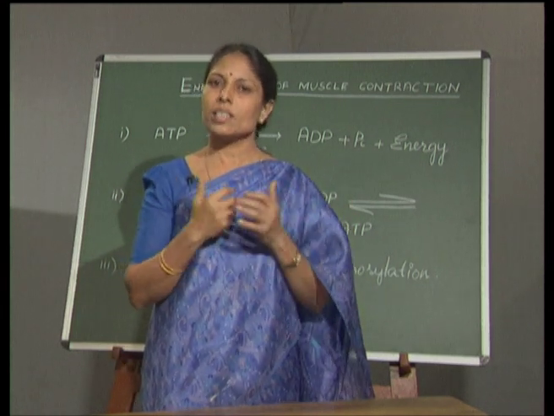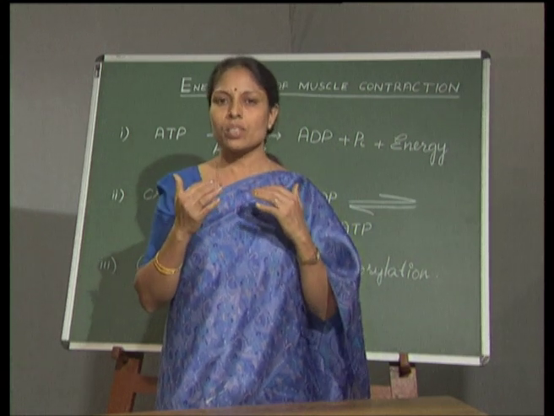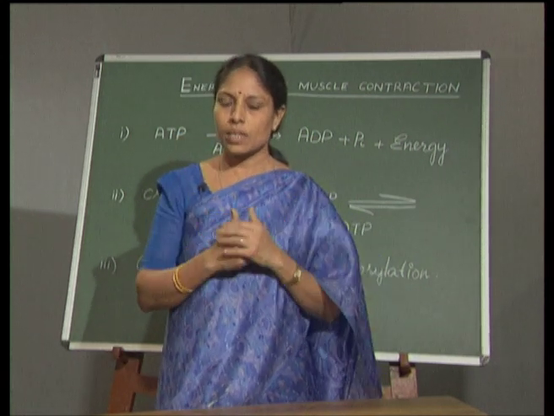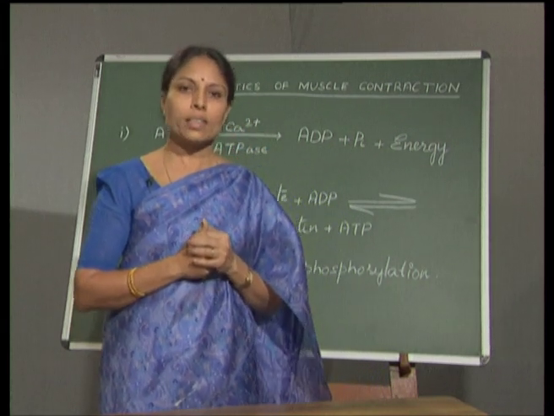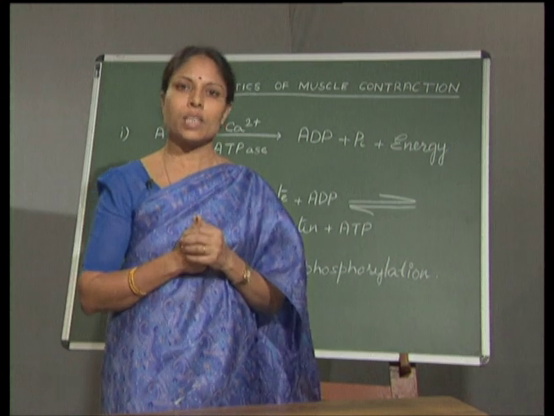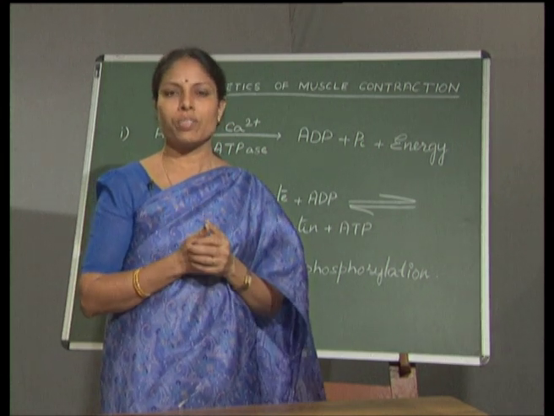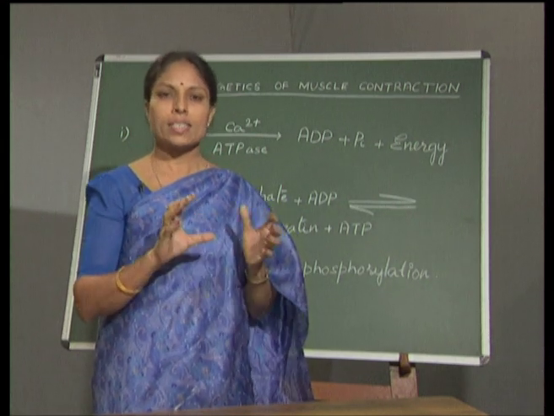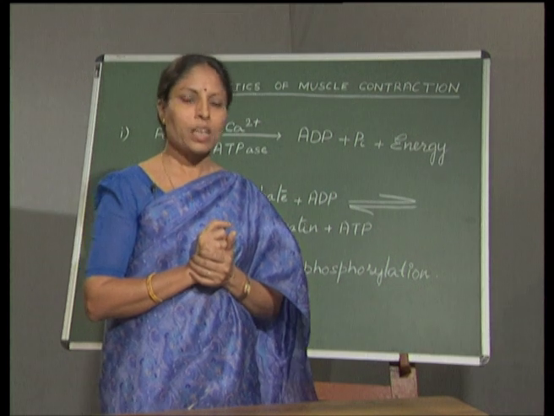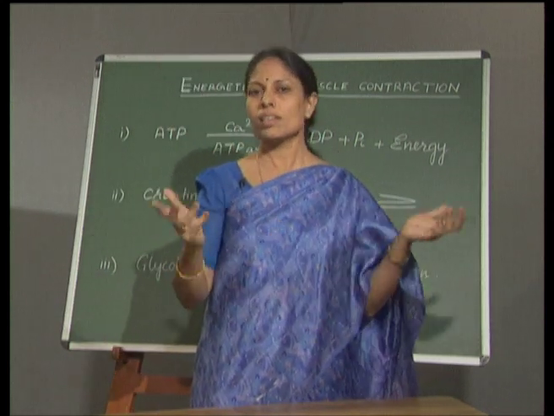That means the sarcolemma and also the transverse tubular system, the T system, get depolarized. This depolarization we also call excitation. Once it gets excited, calcium ions are released from the sarcoplasmic reticulum.